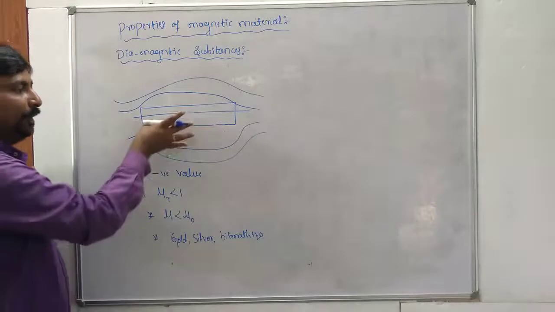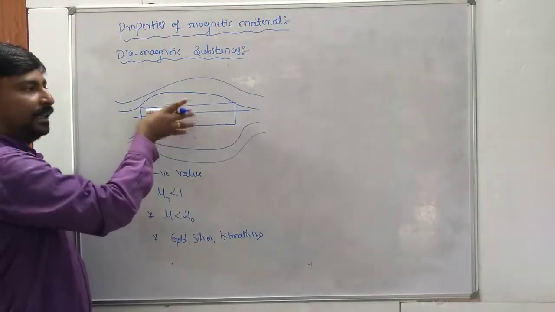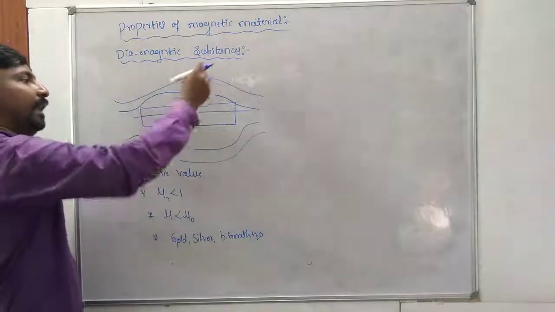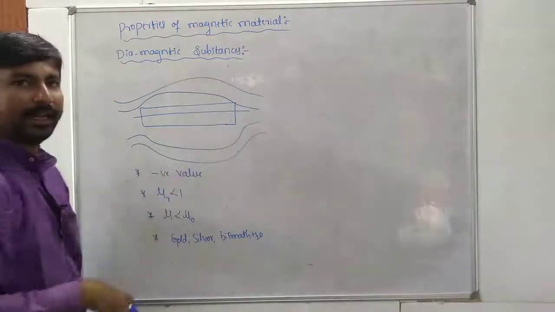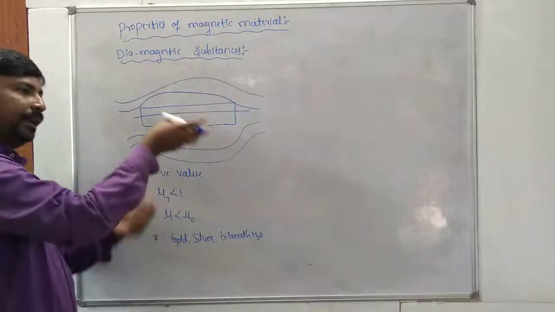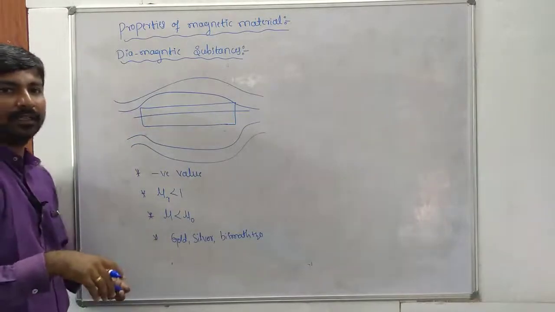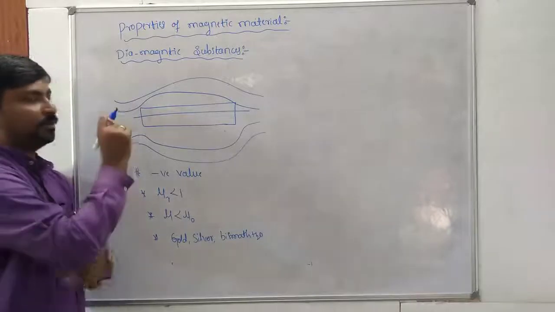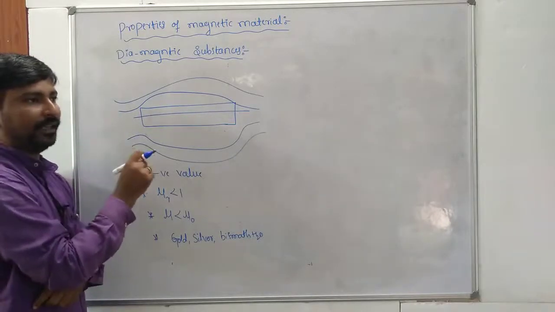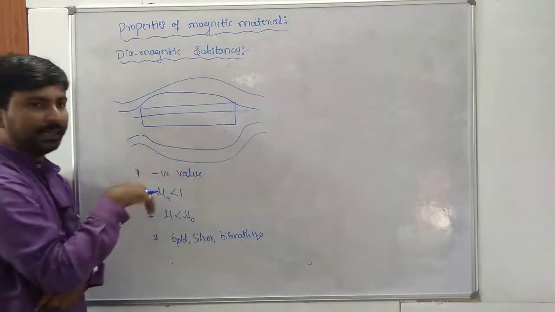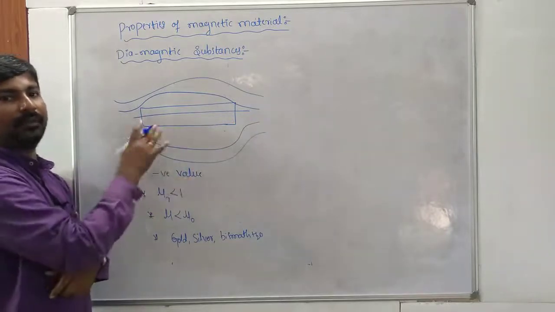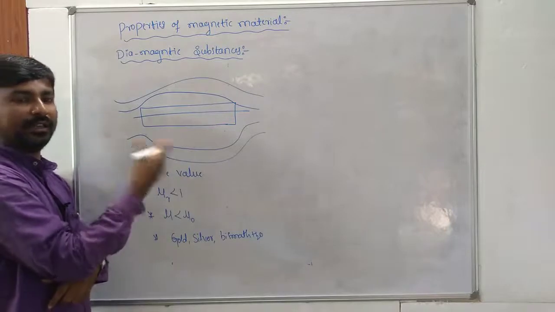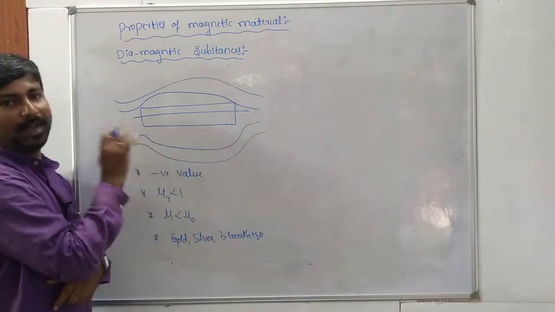Once again, when a bar of diamagnetic material is placed in the external magnetic field, the magnetic field lines are repelled or expelled. Inside the diamagnetic material, the magnetic field is slightly reduced. When a small piece of diamagnetic material is placed near the pole of the magnet, it tends to move away from the magnet. That means it tends to move from the stronger region to the weaker region of the magnetic field.